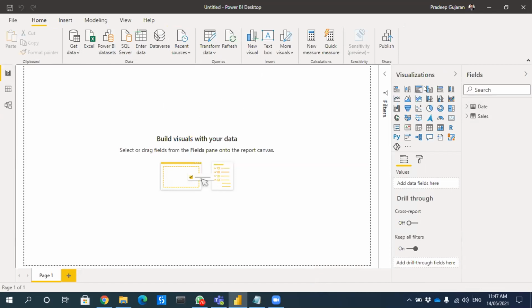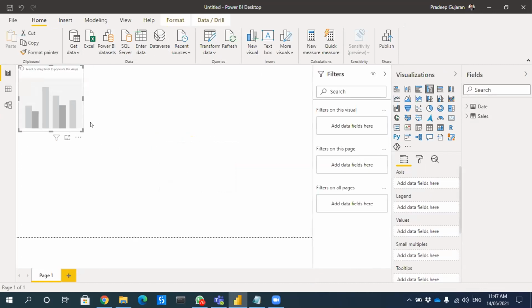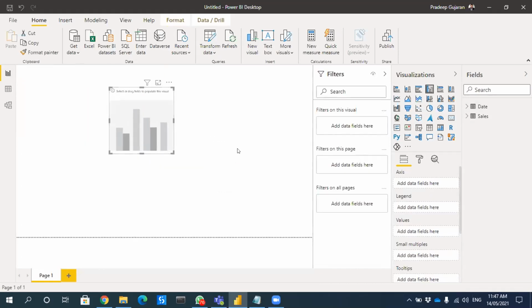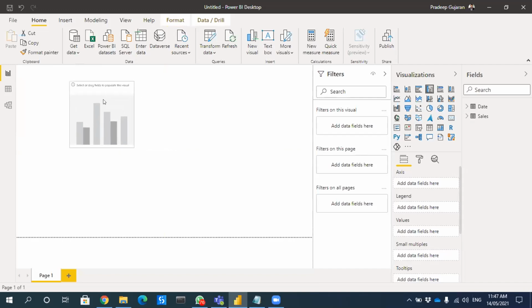So let me create some visualizations. Are you in demo mode? Yes, sir, we are in demo mode now. You can be in demo as well as practice mode, both. Yes, sir. We'll switch frequently between demo and practice.